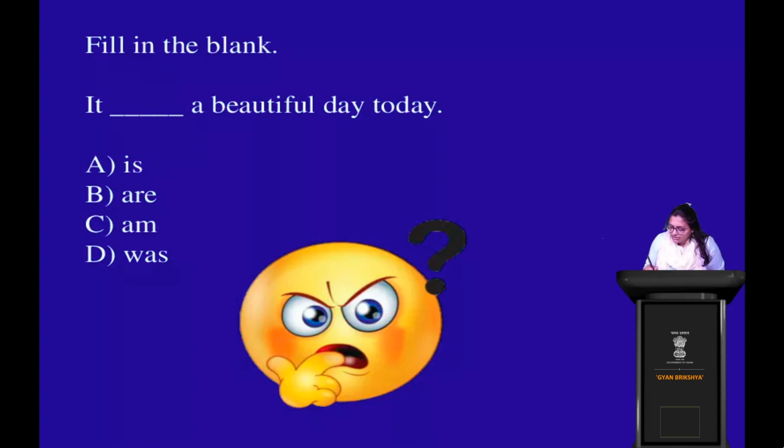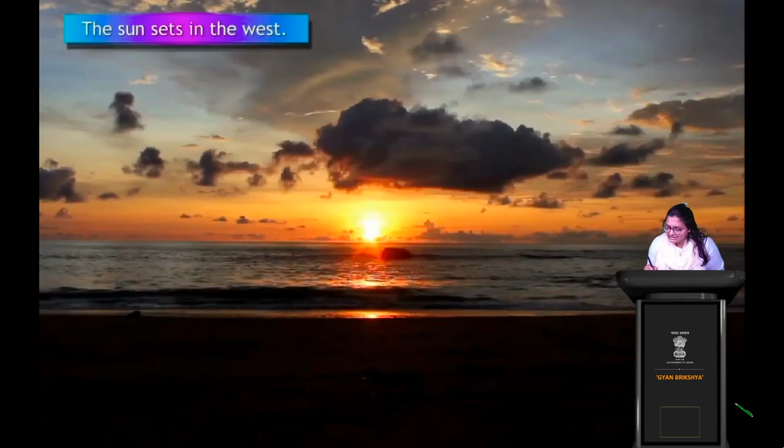Now moving ahead, let's look at these sentences. The sun rises in the east. A picture of a very beautiful beach and sunrise that we can see here. Now, the sun sets in the west. Again, a very beautiful picturesque sunset. The sun sets in the west, right? Now, next, what do we have?